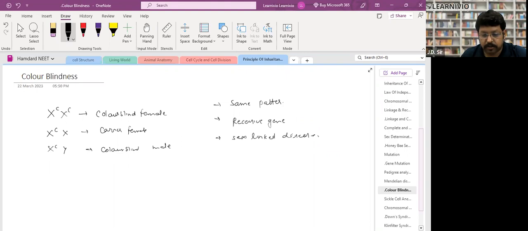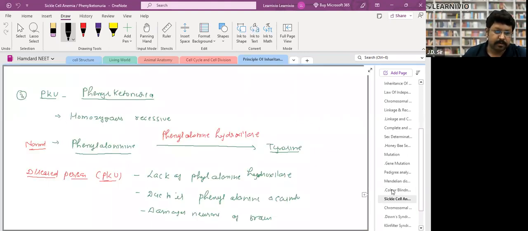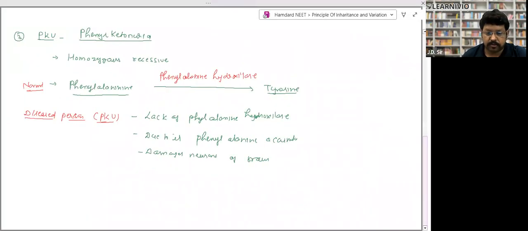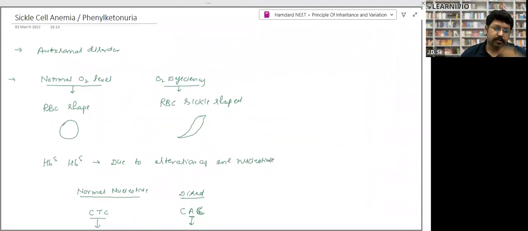Now come to another concept, that is sickle cell anemia. First, what is sickle cell anemia disease? It is not a sex-linked disease. First thing, it is an autosomal disorder. It means the gene of the disease is found on an autosome, not on the X or Y chromosome, right? This is an autosomal disorder.